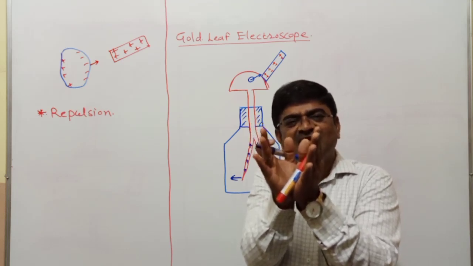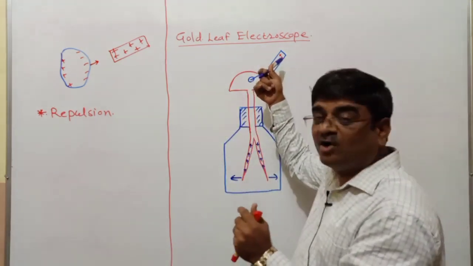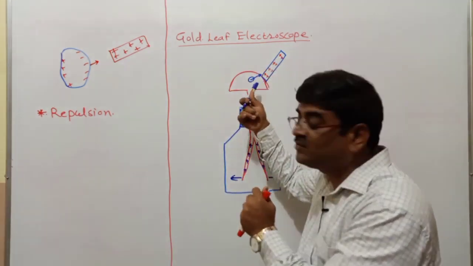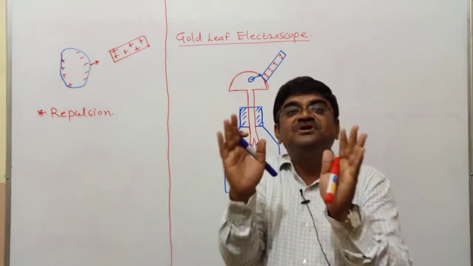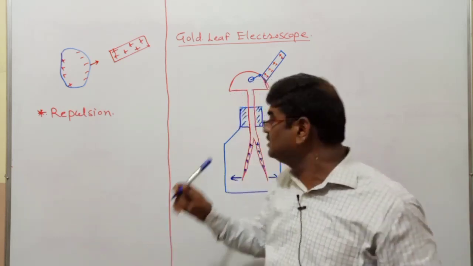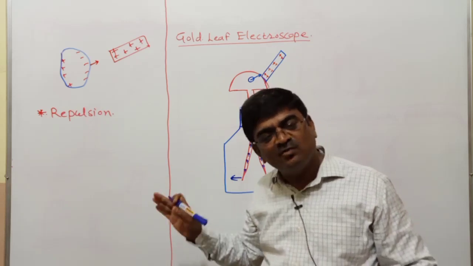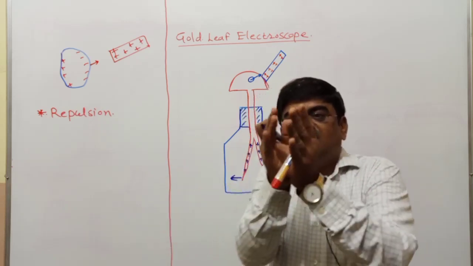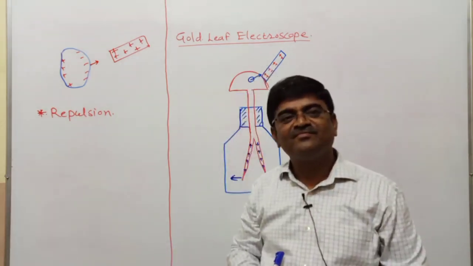So what does that indicate? The rod or the body which I have brought in contact with the disc, if the divergence decreases, must be of opposite kind of charge. I have a prior information that these leaves are positively charged. With that prior information, divergence becoming less, this should be negative.